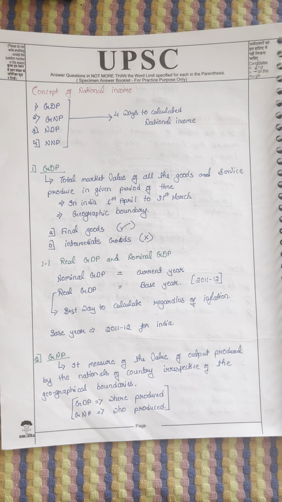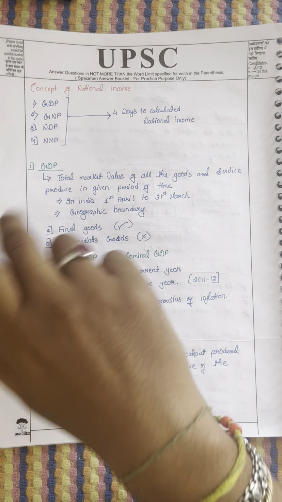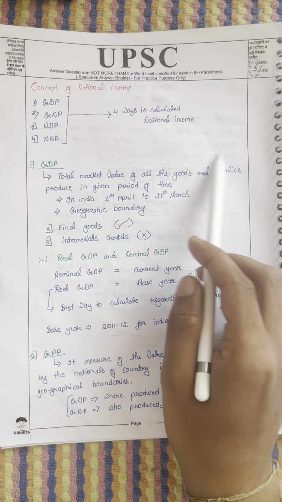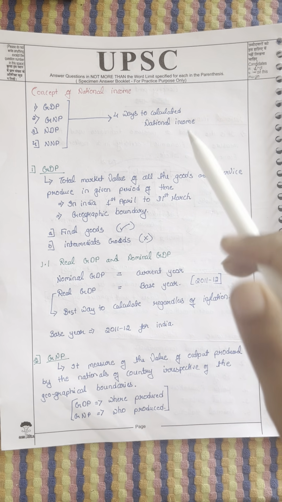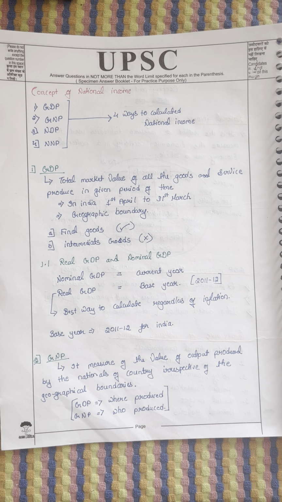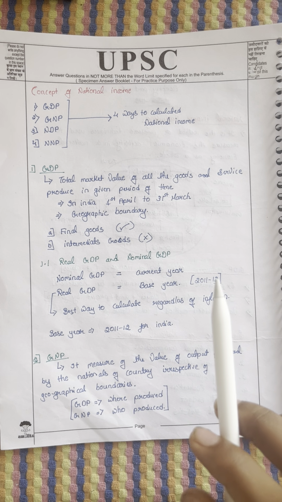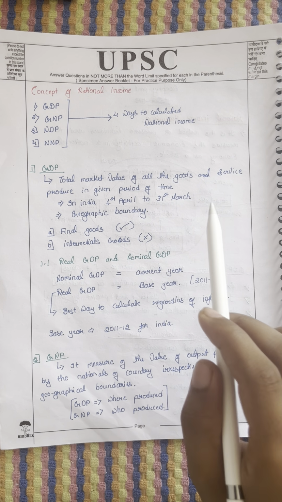Now come to the GNP. If you don't understand, just keep on revisiting the video, you will understand it. GNP, gross national product, is a measure of the value of output produced by the nationals of the country irrespective of geographical boundary. What is GDP? In GDP, we consider all the goods and services produced in India irrespective of which country you originate from. If you are living in India, your goods and services will be calculated in India only.